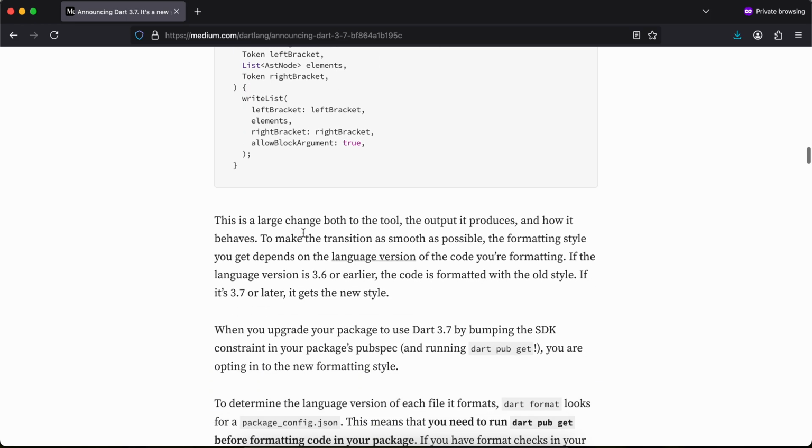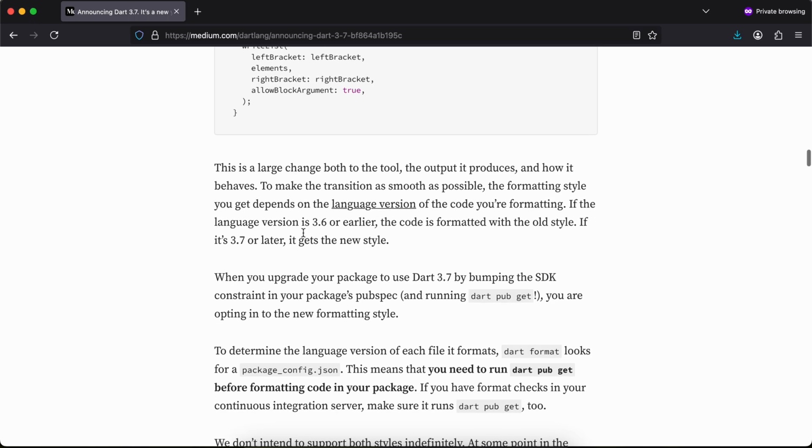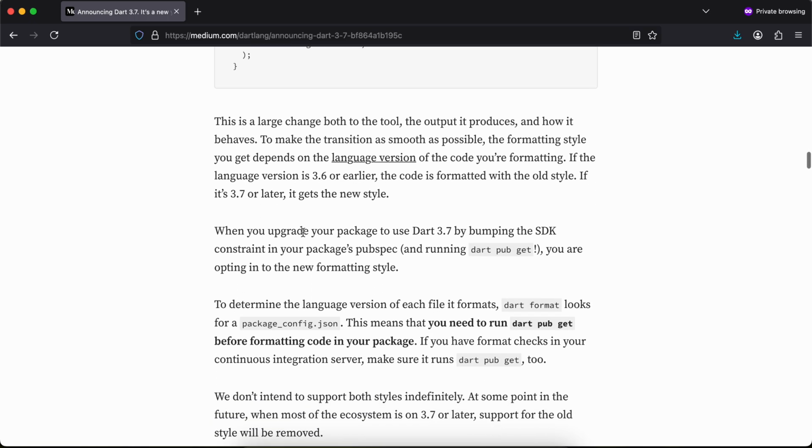This is a large change both to the tool, the output it produces, and how it behaves. To make the transition as smooth as possible, the formatting style you get depends on the language version of the code you're formatting. If the language version is 3.6 or earlier, the code is formatted with the old style. If it is 3.7 or later, it gets the new style.